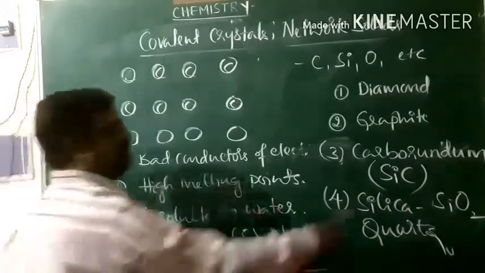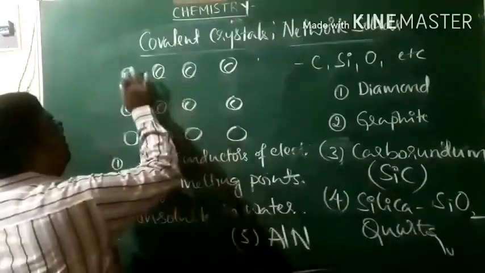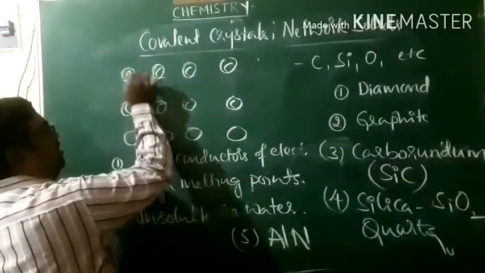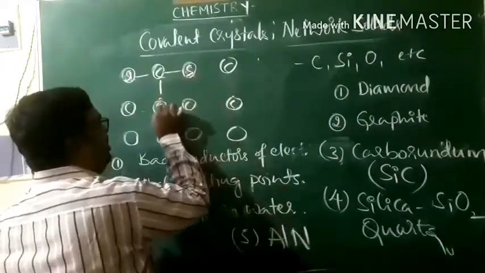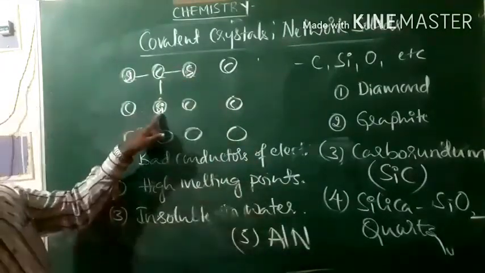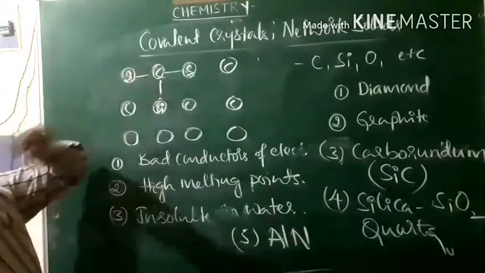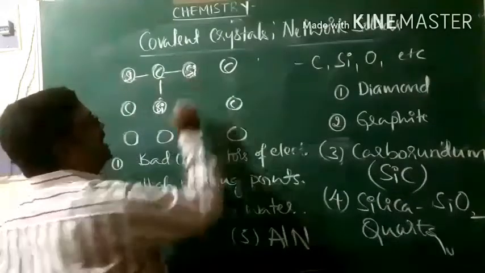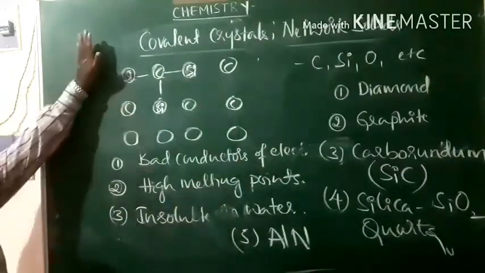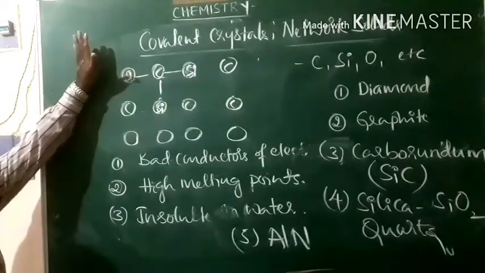Just observe in the case of silicon carbide, if one lattice point is occupied by silicon, another will be carbon, the next will be silicon, like that. The non-metallic atoms are occupying lattice points, and that is what we call covalent crystals.